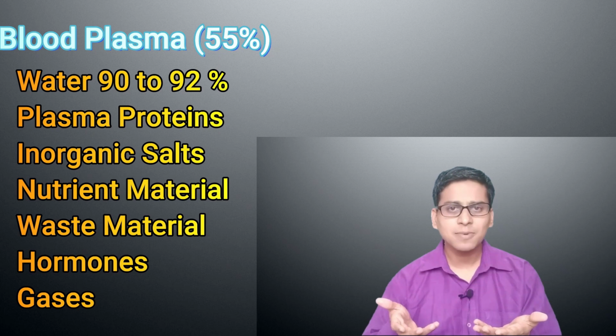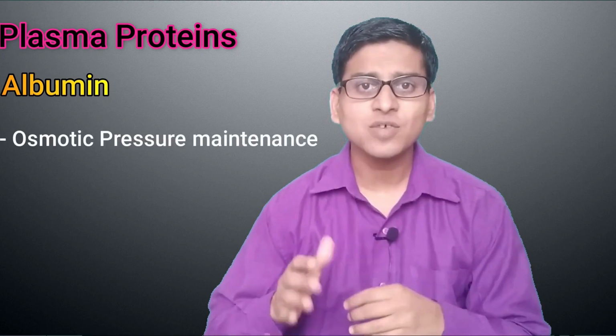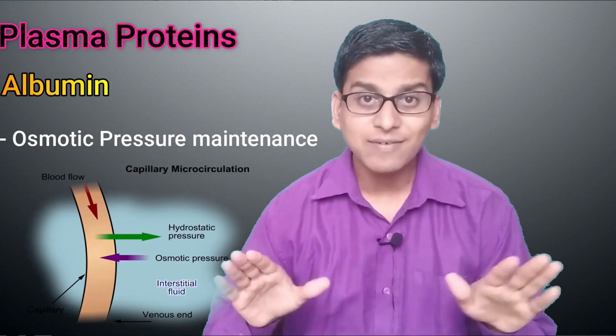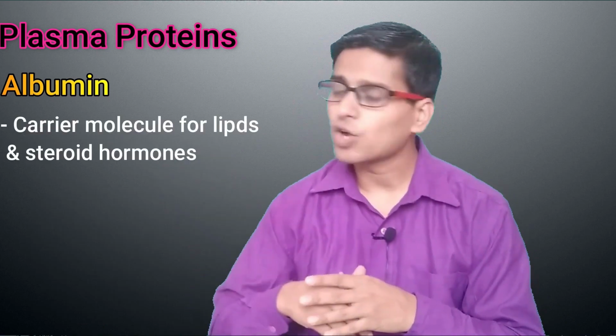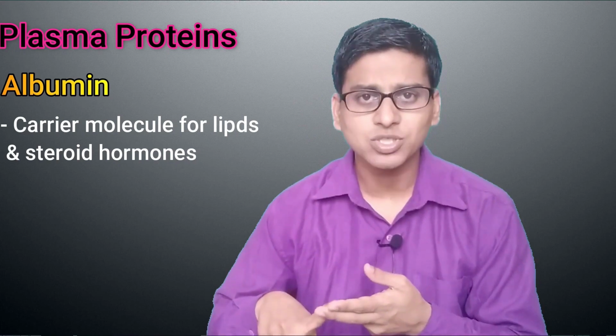Then what are the functions of this blood plasma? Let's see. First of all, plasma protein. Protein present in the blood plasma is called plasma protein. So many proteins are present in our body. Out of them, we are going to study a few. The first one is albumin. Albumin plays a very important role in the maintenance of osmotic pressure. Due to this maintenance of osmotic pressure, our blood vessels never empty. So albumin is a very important plasma protein. It also acts as a carrier molecule for lipids and a few steroid hormones.